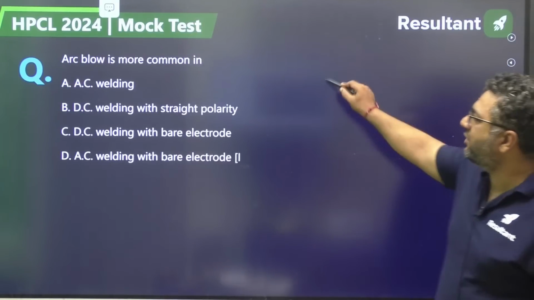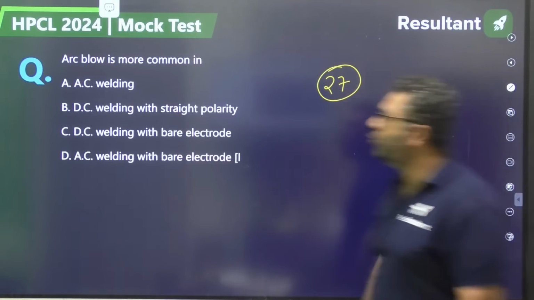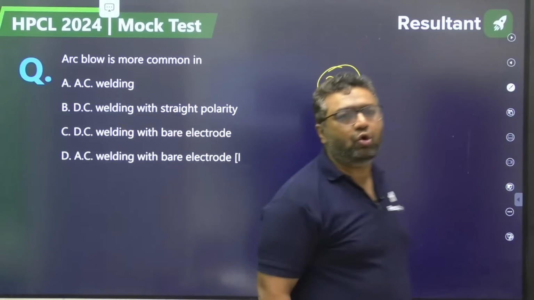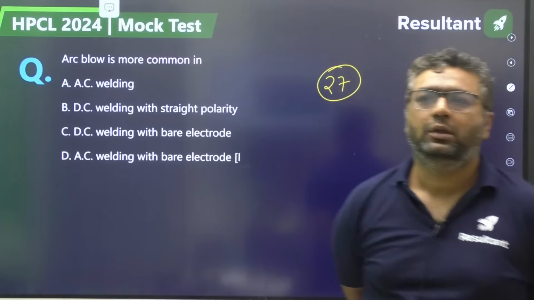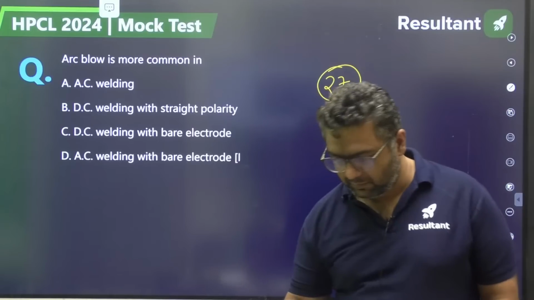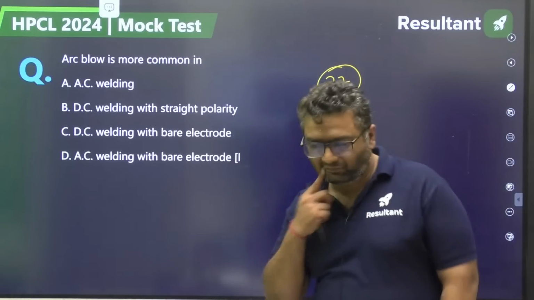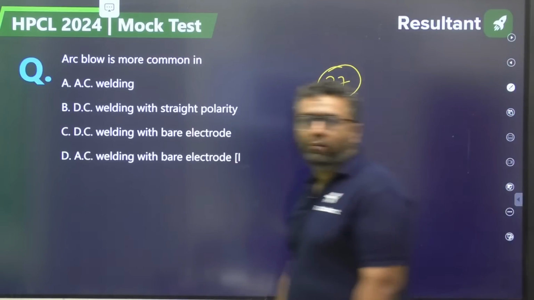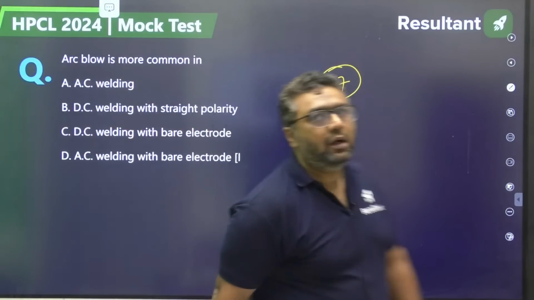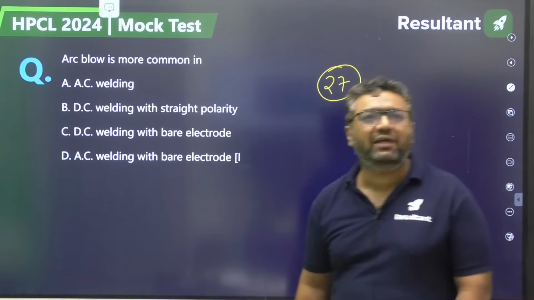Moving to 27. Arc blow is more common in AC welding, DC welding.